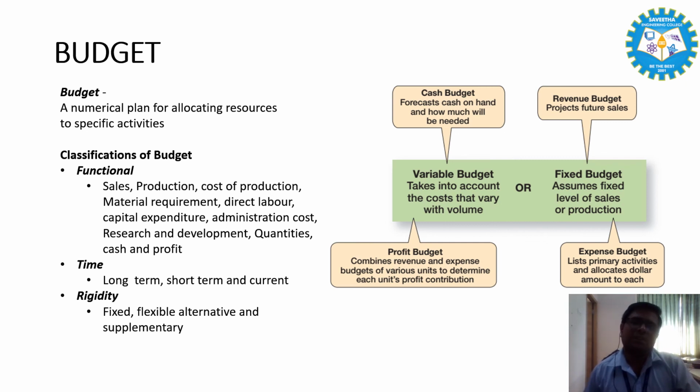The last one is the supplementary budget. In the initial stages of the company, during the formalization of policies and procedures, supplementary budgets can be used. It is prepared for the primary purpose of the company. It is a minimum budget, so the supplementary budget is prepared each month on the basis of business activities.